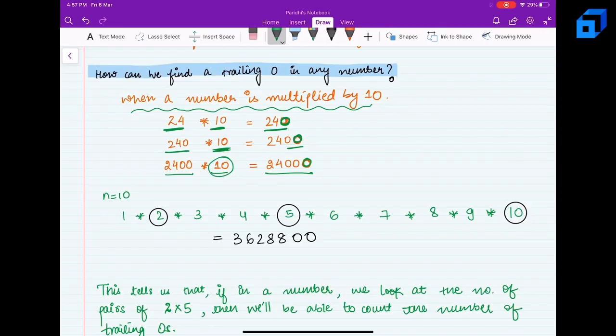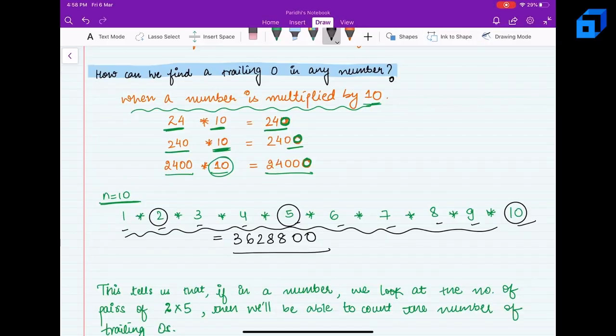So here there is an observation to make, that a number if multiplied by 10 will give us a trailing 0. For example, if n is equal to 10, then we'll get this as the factorial of 10: 1 into 2 into 3 into 4 into 5 into 6 into 7 into 8 into 9 into 10. The factorial is this, and we can see that there are two trailing zeros. That means there must be two tens, right? The number of tens is equal to 2, contributing to two zeros.